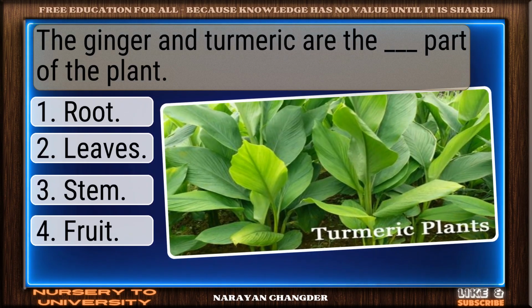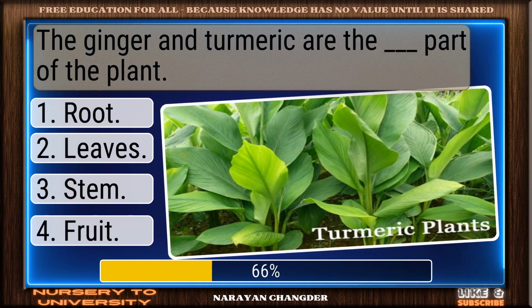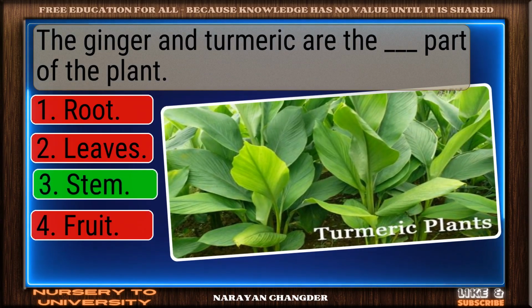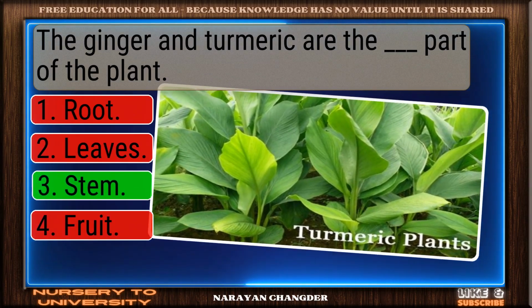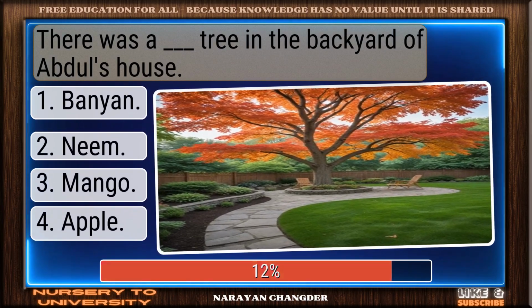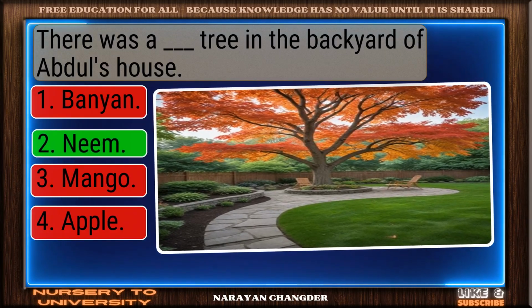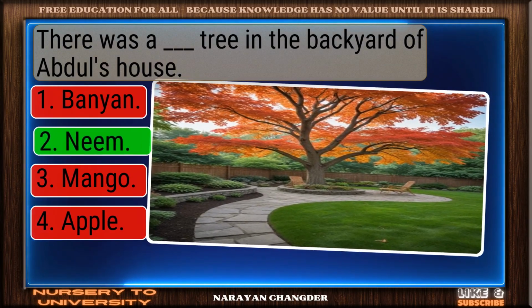The ginger and turmeric are the dash part of the plant. Perfect. Stem is the correct choice. There was a dash tree in the backyard of Abdul's house. Good thinking. Neem is the right answer.